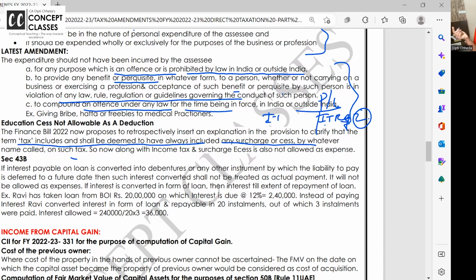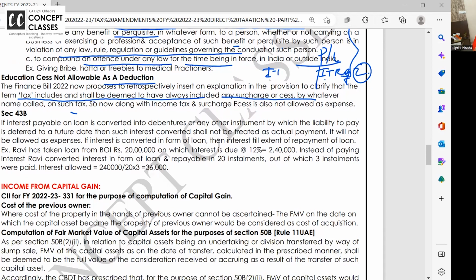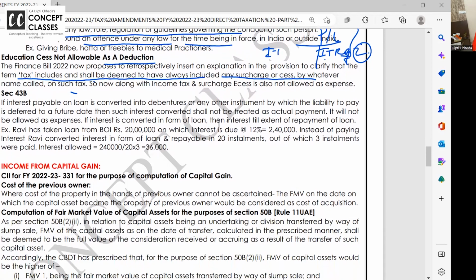Is GST allowed as expense? Yes. Refund of GST, is it my P&L business income? Yes. Custom duty is allowed as expense? Yes. Refund of custom duty, is it my business income? Yes. So through this small amendment, they are saying that along with income tax, surcharge and cess will also not be allowed as an expense. And there is one small beautiful amendment in section 43B.